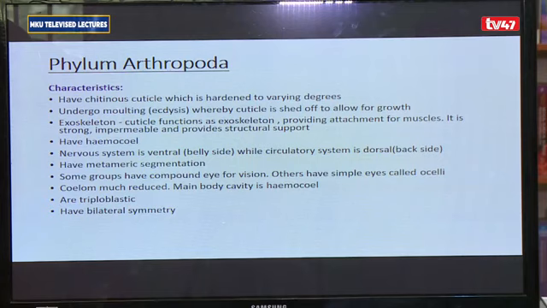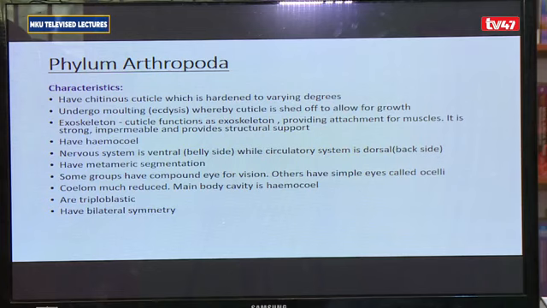Then you have the phylum Arthropoda, comprising of the animals referred to as arthropods. Arthropoda simply means segmented appendages. So these organisms are characterized by having segments. Characteristics of arthropods. 1, they have a chitinous cuticle that covers the body. The cuticle is tough and hard, and the hardness varies from one arthropod to the other.